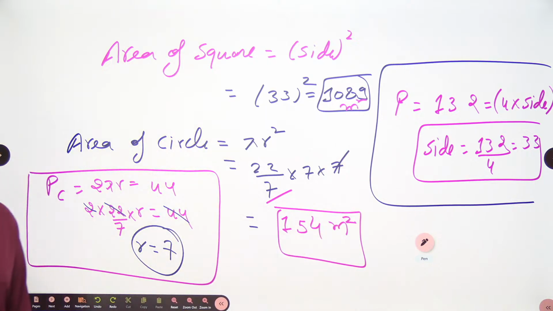1089 meter square is the area of the square, and we need to find the total area.